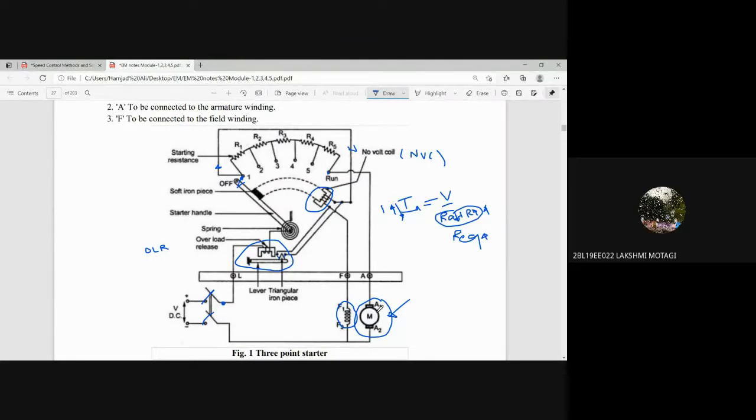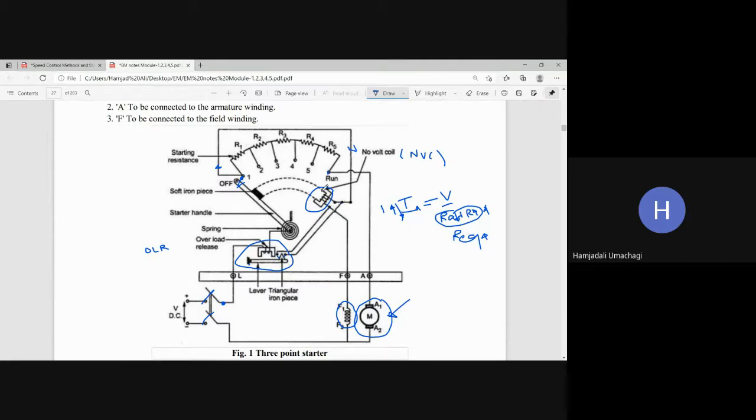Yes, sir. During normal loading condition, normal current will balance the gravitational force of this lever, so the lever will not move upwards. If we add more load, then high current will cause electromagnetic attraction. Because of that unbalancing, the lever moves upward and touches the two points, which are connected to the NVC coil.